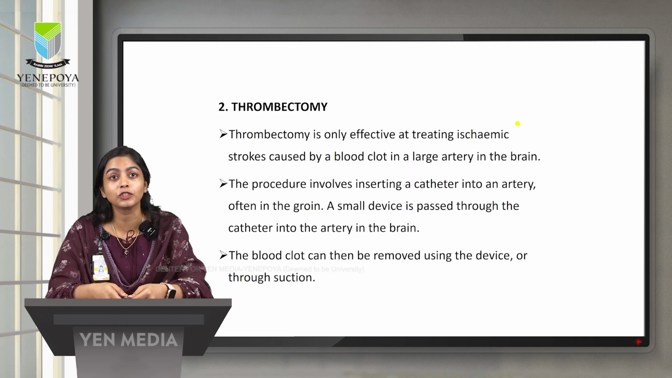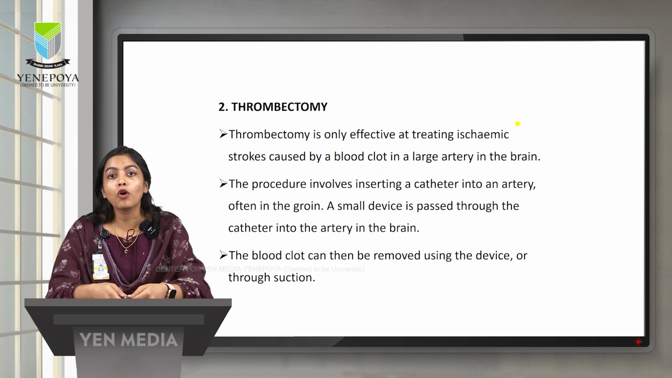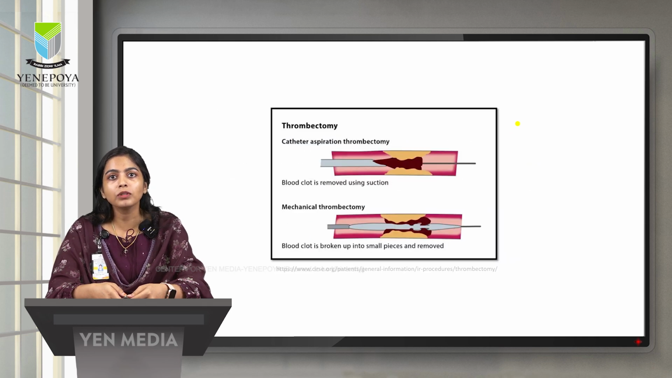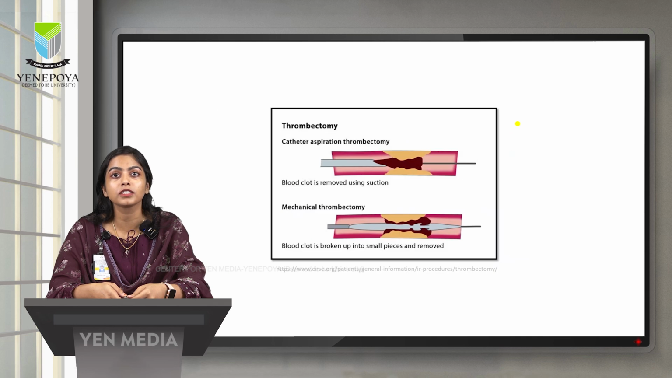The second treatment is thrombectomy. It is given when the blood clot is present in the large arteries of the brain. This is the picture where it shows the catheter is inserted into the blood vessel or artery, and then a small device is passed through the catheter into the artery. How is the blood clot resolved? The blood clot can be removed either by using a device or through suction. The first picture shows suction. The second picture shows the breaking of the clot into small pieces and removal.